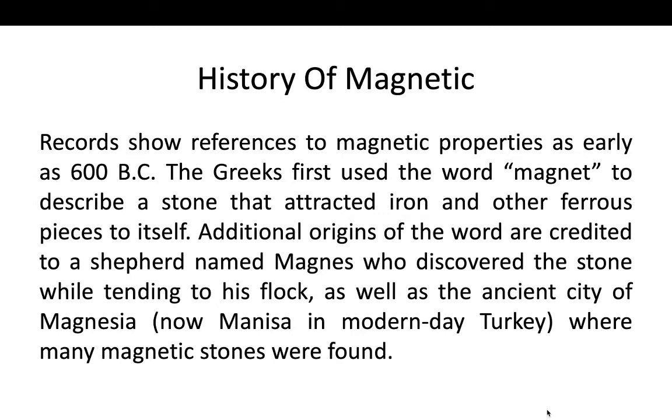Additional origins of the word are credited to a shepherd named Magnus, who discovered the stone that attracts iron or other ferrous materials. The stone was named after that person, Magnus, and the stone was called magnet.